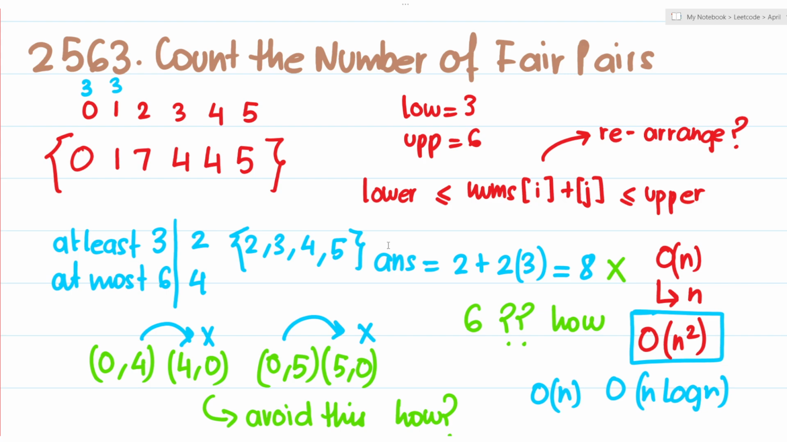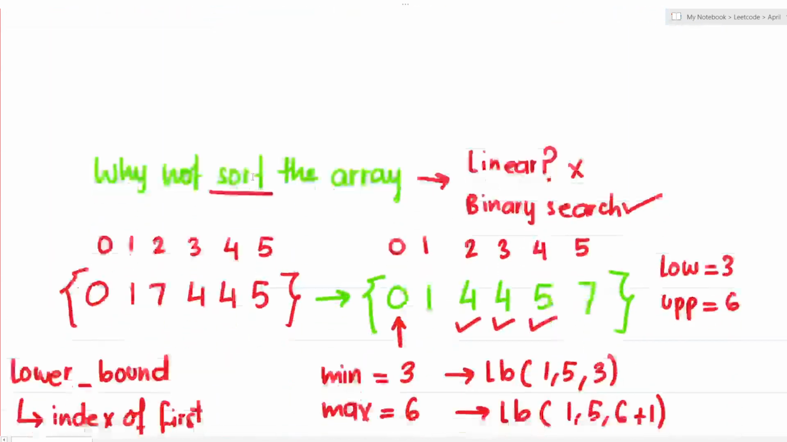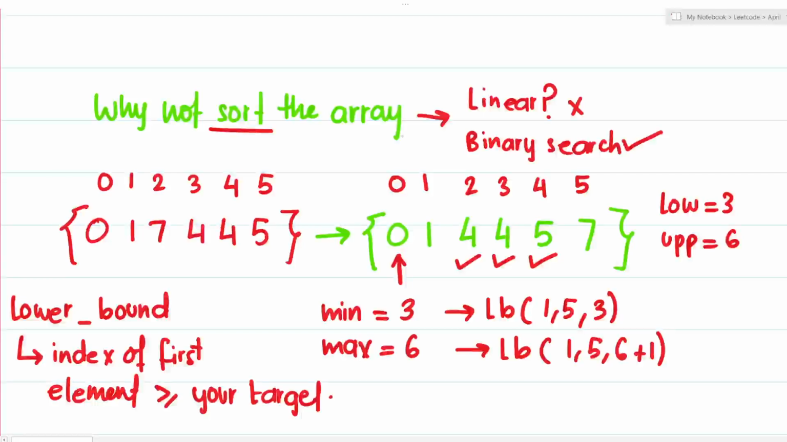You see, the part which is causing redundancy is that for each number, I have to check the whole of the array, isn't it? So can I do something on this array such that I do not have to iterate one by one? Can I do something like that? Think about it. Why don't we sort the array?